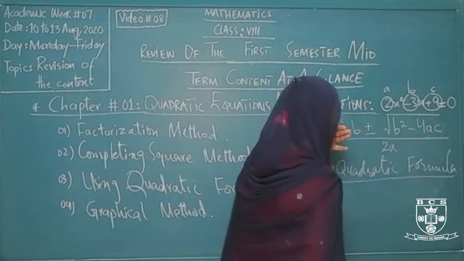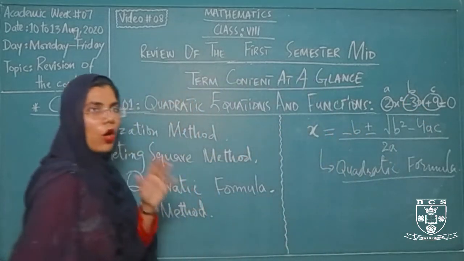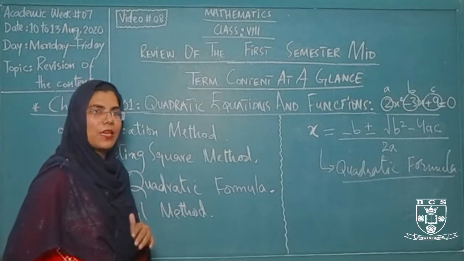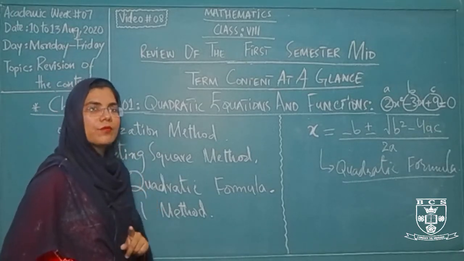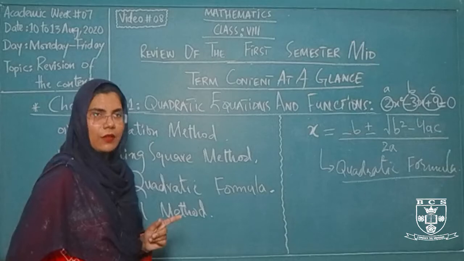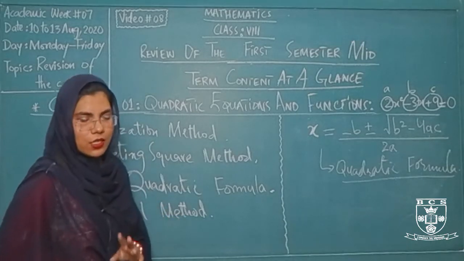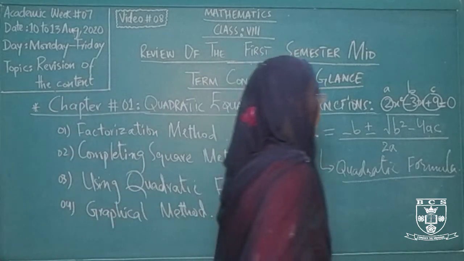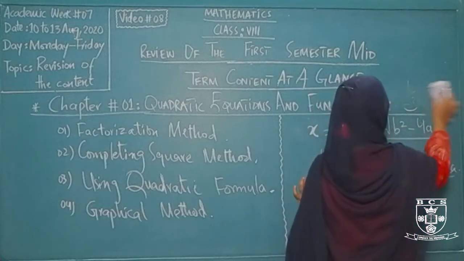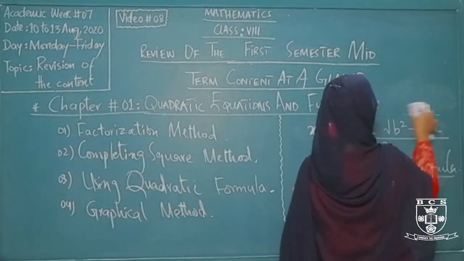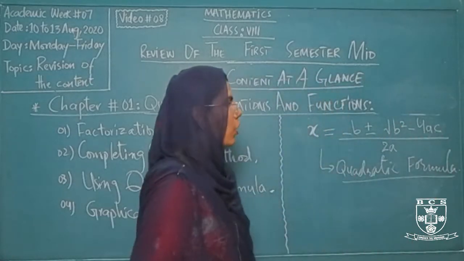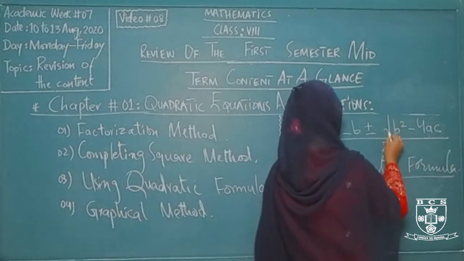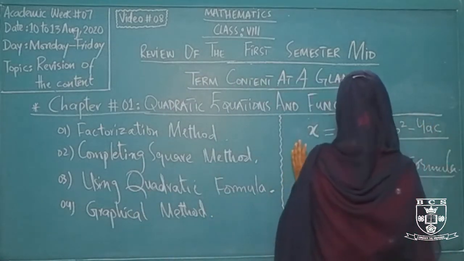We have to simply remember that whenever we are working for the values of a, b, c, we pick the numbers of x square, x and the constant along with their signs. Whatever sign they have, they represent your a, b, c. After picking your elements for a, b, c, how will you work for this method?